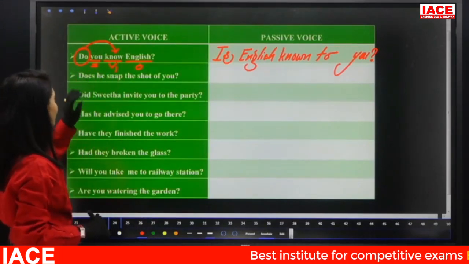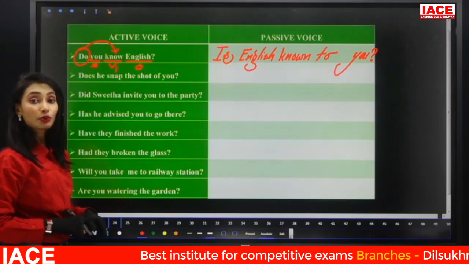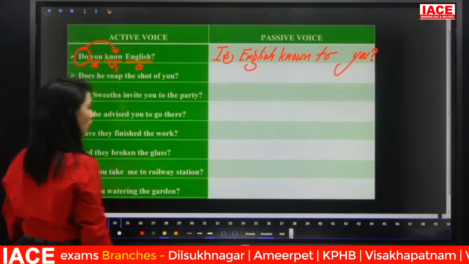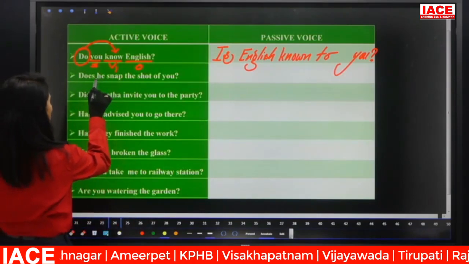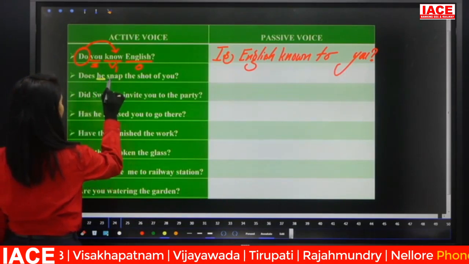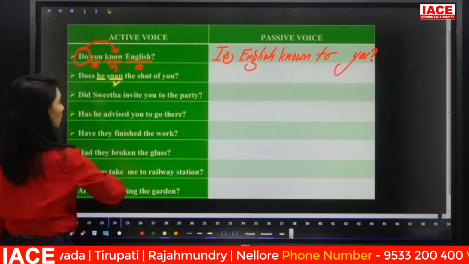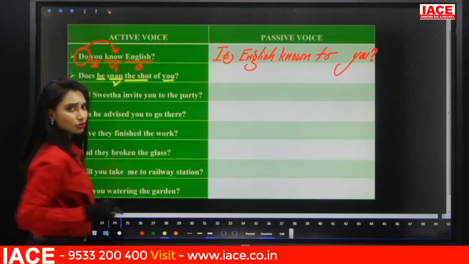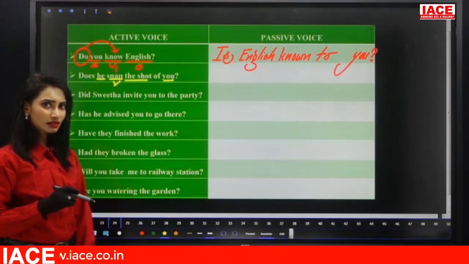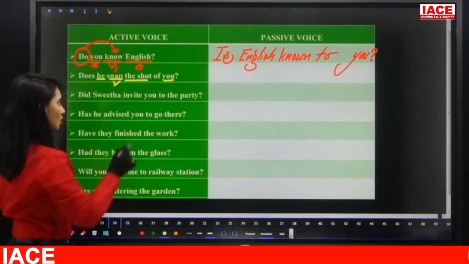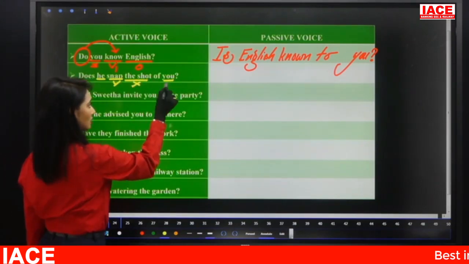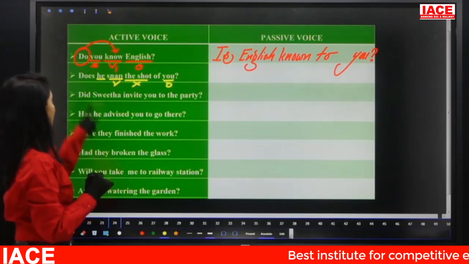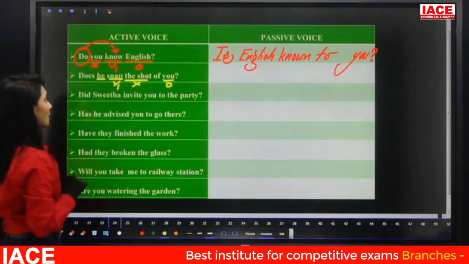Now look at the next one. Does he snap the shot of you? The important thing is identification of the correct subject, verb and object. So, does he snap the shot of you? He, subject. Snap, verb. What is the object? The shot or you? Who is the receiver? No, it's not the shot. The shot is additional information. You is the receiver. So again, does plus V1 means simple present tense.